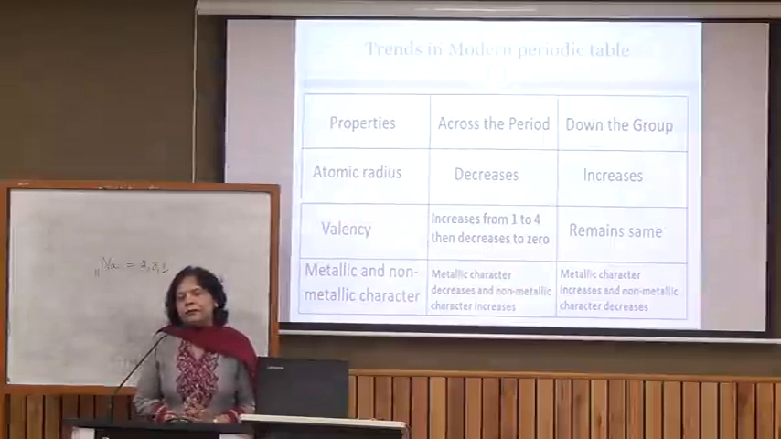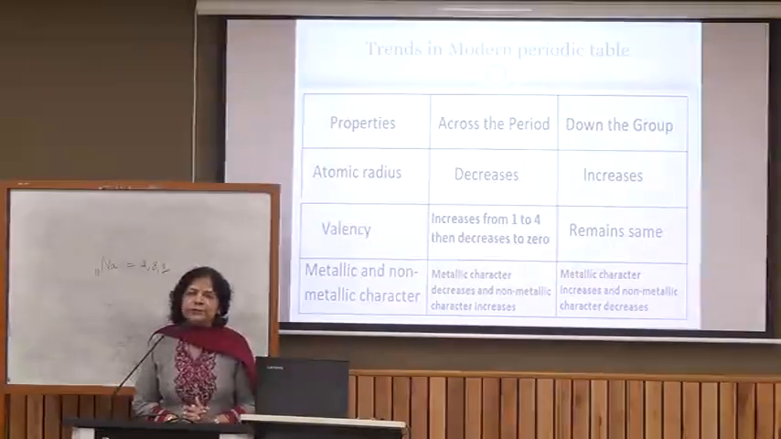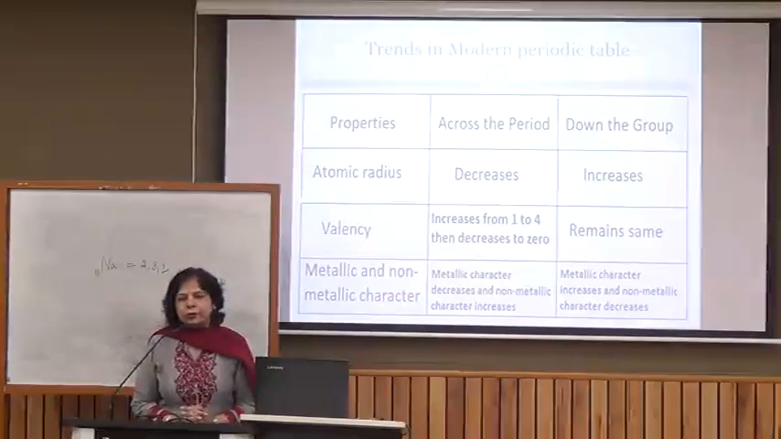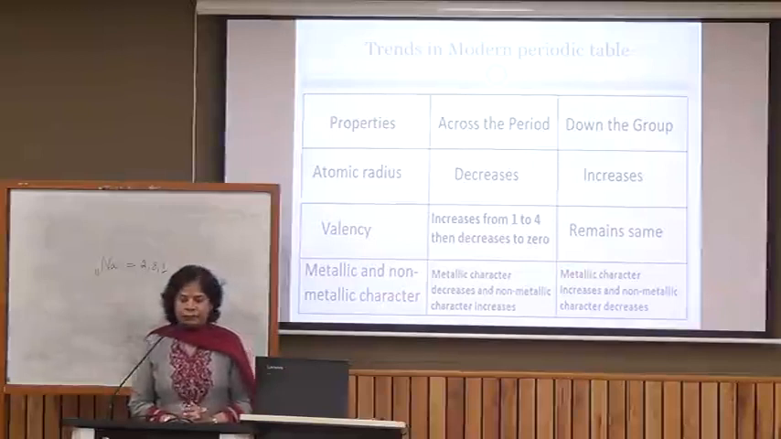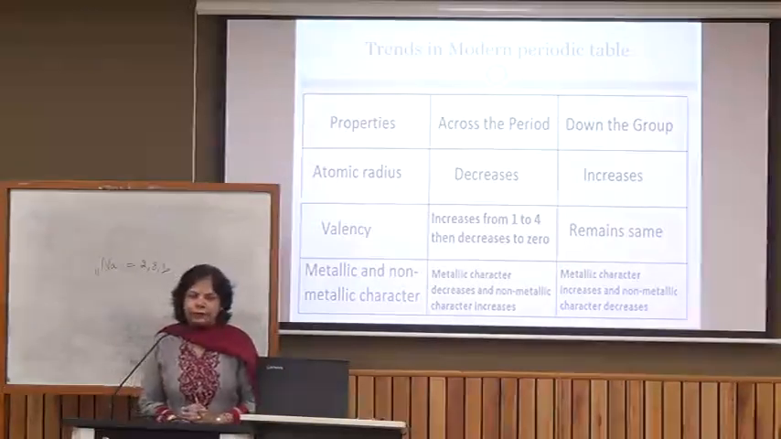And again, if we consider groups 16 and 17, these are the groups in which non-metals are placed. Again, the nuclear attraction goes on decreasing, so there will be less attraction for the incoming electron, and the non-metallic character will go on decreasing. So with this we have completed the chapter.